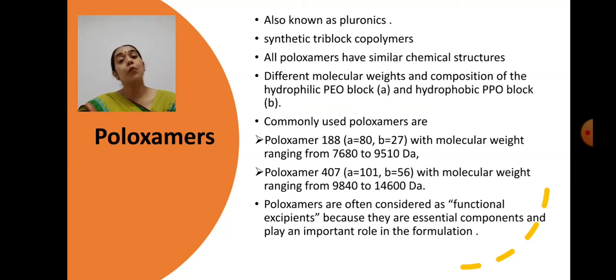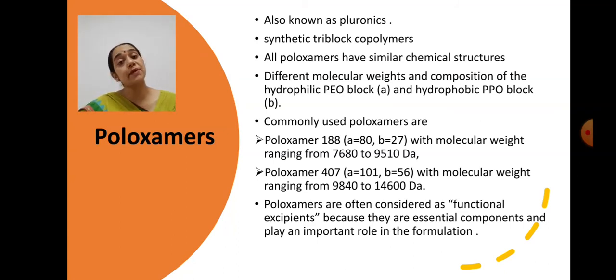Here the monomeric units are the PEO, polyethylene oxide block copolymer, and the polypropylene oxide block copolymer. If in another case one unit had a molecular weight of 200, whereas the other unit had a molecular weight of 150, then the poloxamer that will be formed will have a molecular weight of 350.